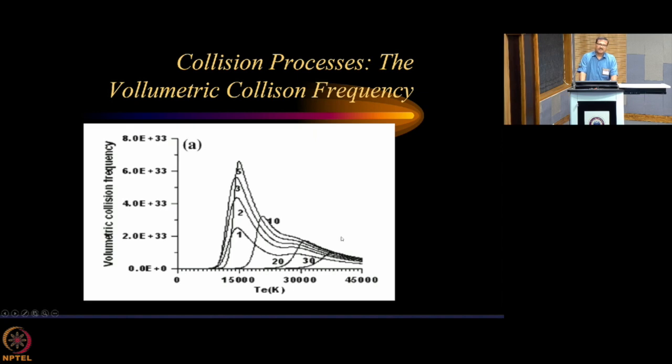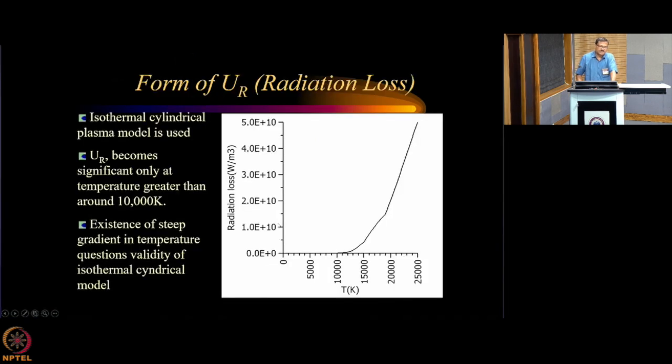So you now understand, inside a plasma, depending on the kind of equilibrium or non-equilibrium, this volumetric collision frequency will vary, and you see that it has a strong impact on the non-equilibrium. So this collision frequency increases when the non-equilibrium increases, because non-equilibrium increases means that your electron temperature is high and then heavy species temperature is low. So that is how it behaves for the collision frequency.